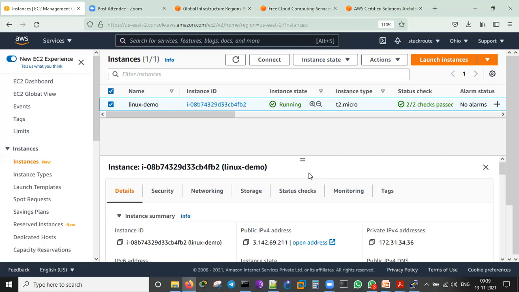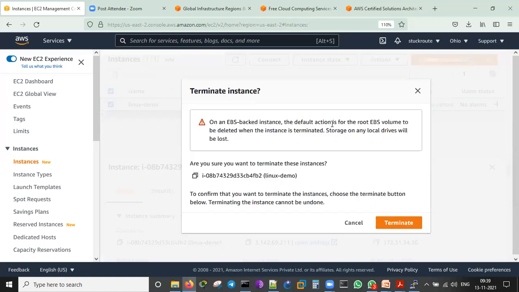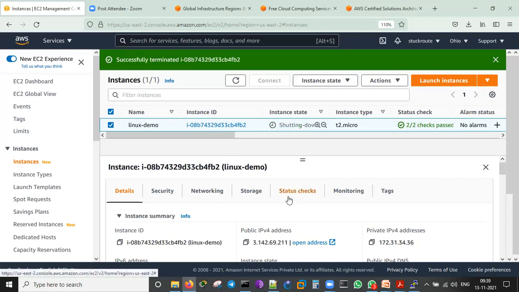So this is about the demonstration which I gave you. Okay, let us go ahead and terminate this service. It's not required anymore. It's terminating. Once you terminate the server, you will not be able to log in again. Whatever data was there, everything will be lost. We have to take a proper backup before terminating.